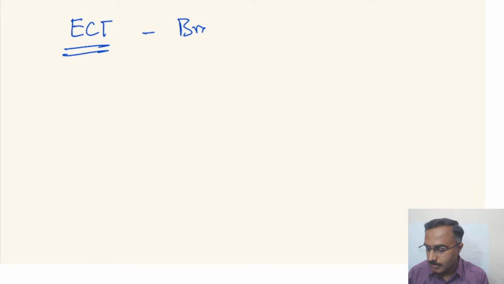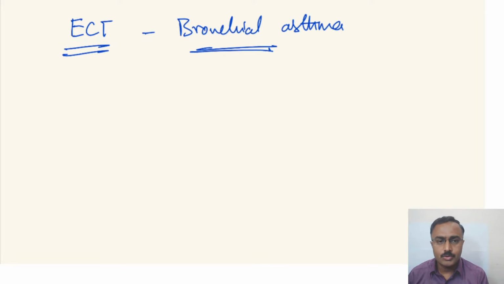Just one more question related to this. What if a patient has bronchial asthma and has to be administered ECT? Is it the same succinylcholine and thiopentone that is used?